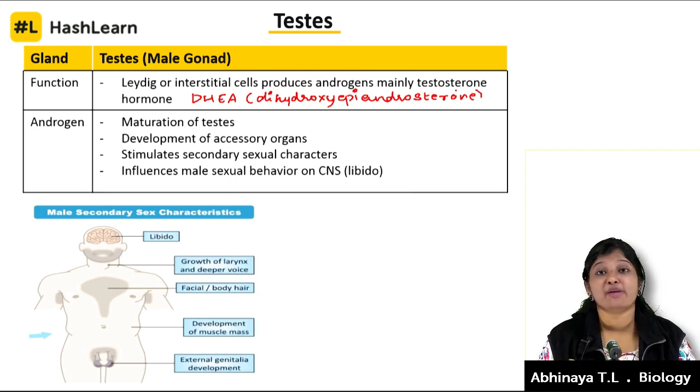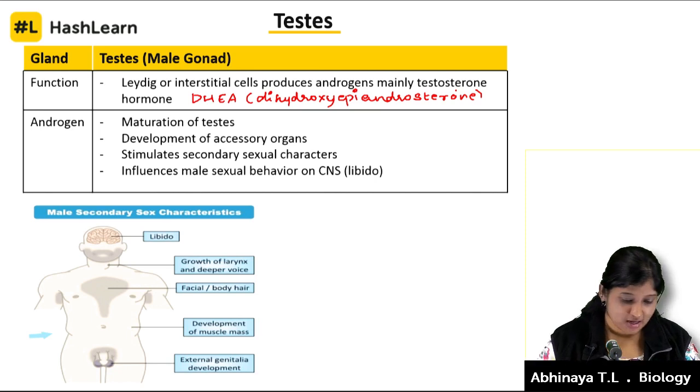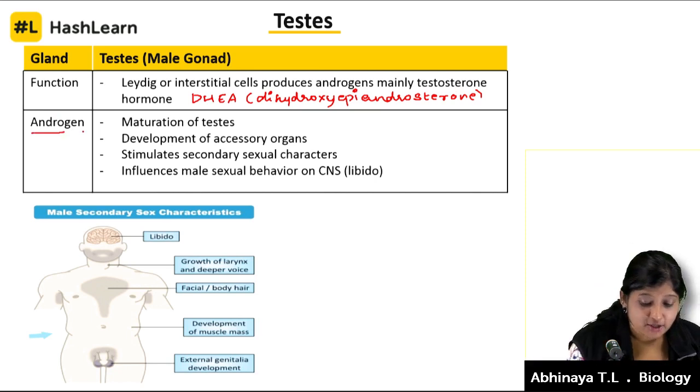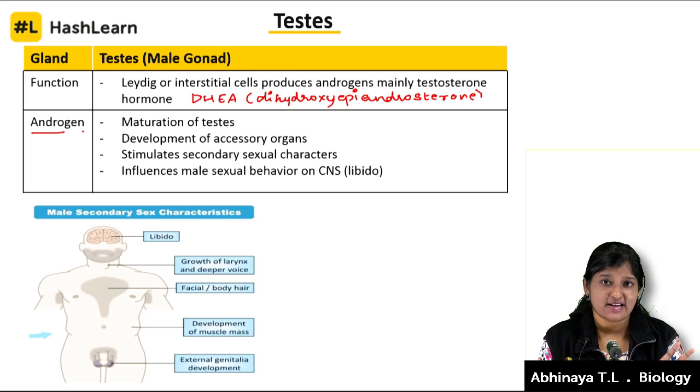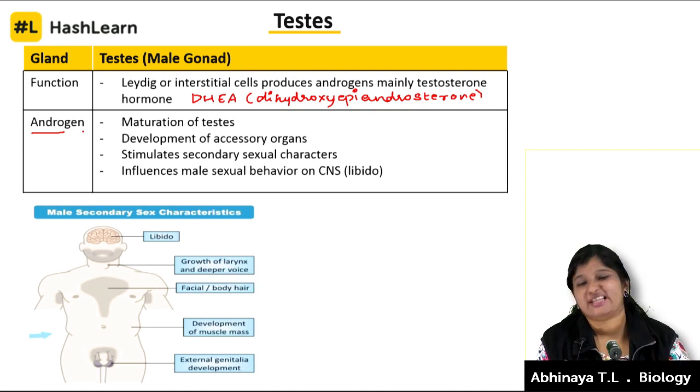I gave you this example because people just think androgen means only testosterone. Androgen is a class and testosterone is one example of it. So what does androgen do? It causes maturation of the testis.